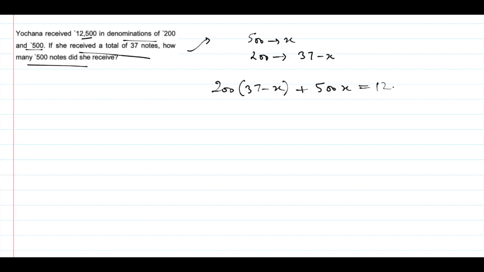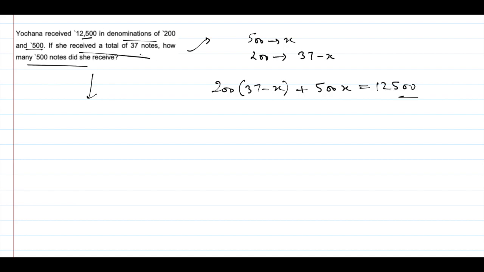So you have got two approaches here. The simple or direct one: suppose the number of 500 notes is x and that of 200 notes will be 37 minus x, because the total is 37, and we are told that 200 times 37 minus x plus 500x will be 12500. So you can solve for x. This will be a simple solution, or if you want to solve it quickly, there is another approach.